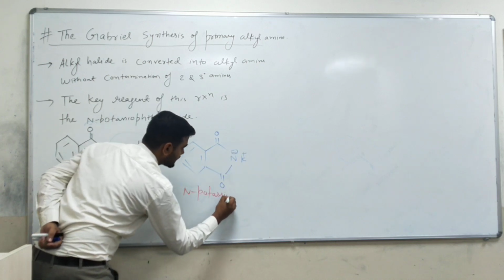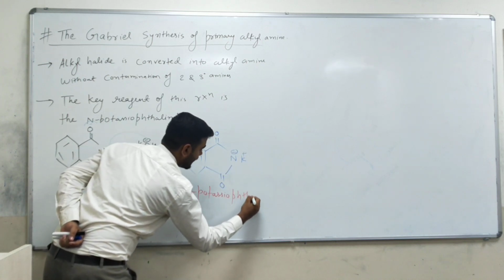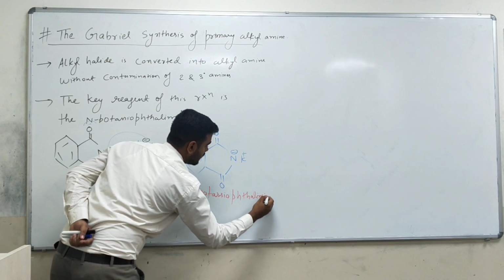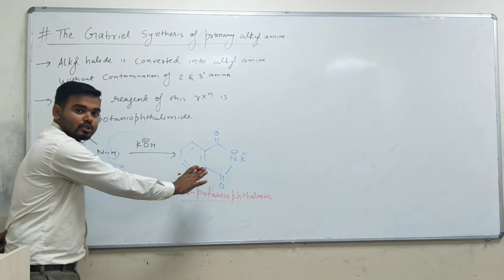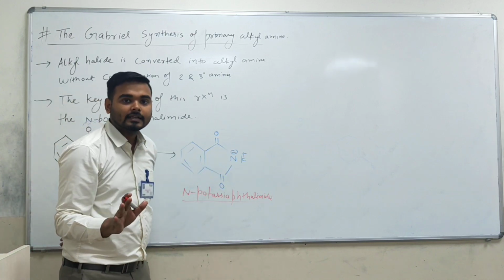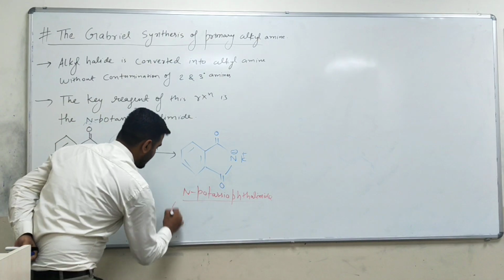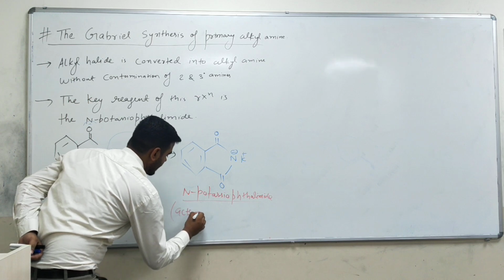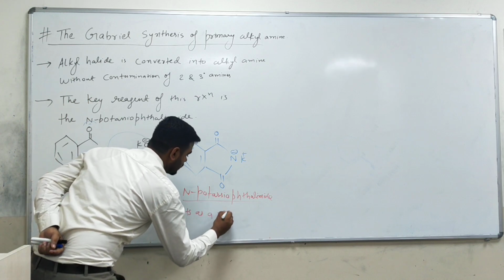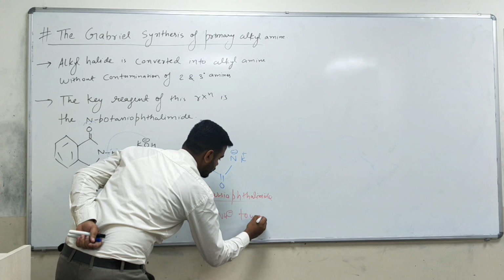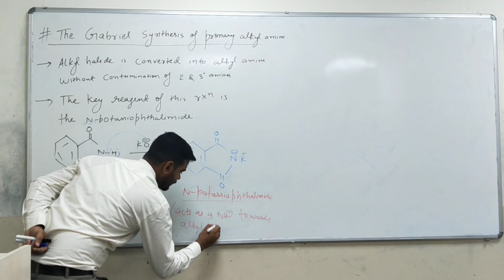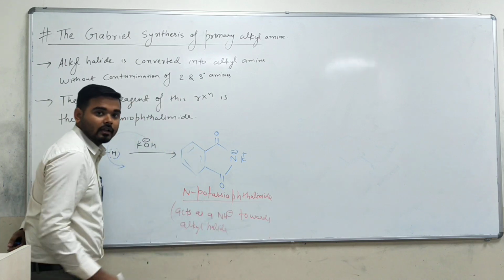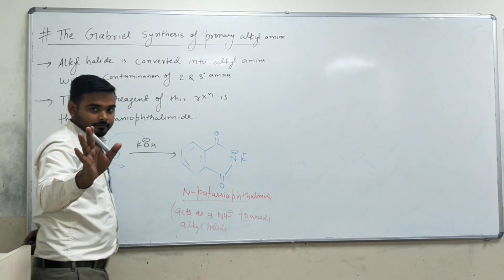Okay, N-potassio phthalimide. And this N-potassio phthalimide acts as a nucleophile. So I am writing here, this will act as a nucleophile towards alkyl halide. Because after forming this nucleophile, we are going to take alkyl halide.